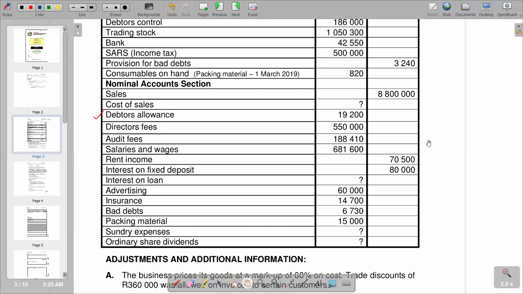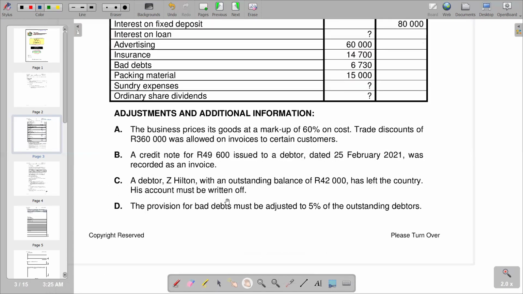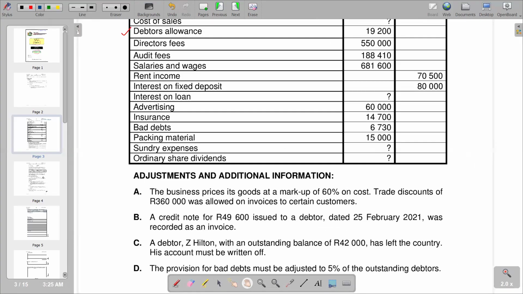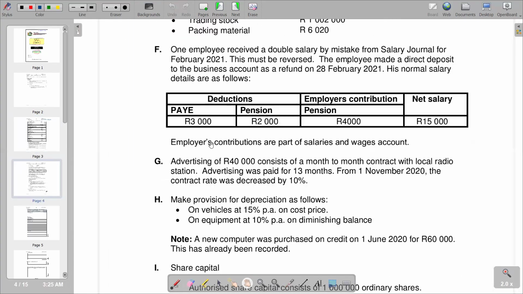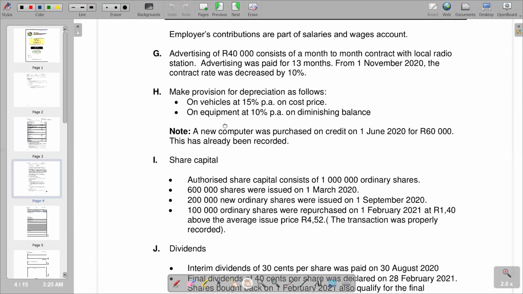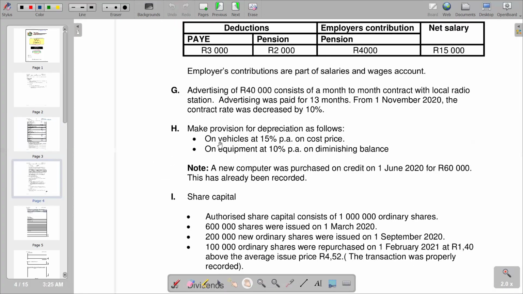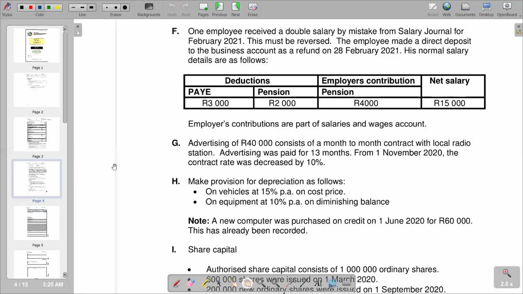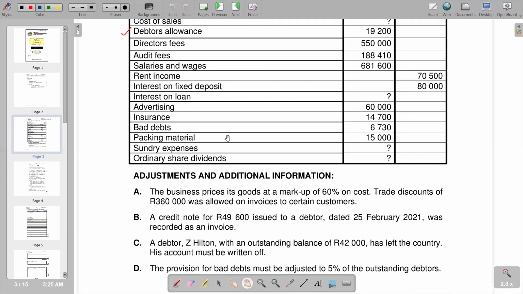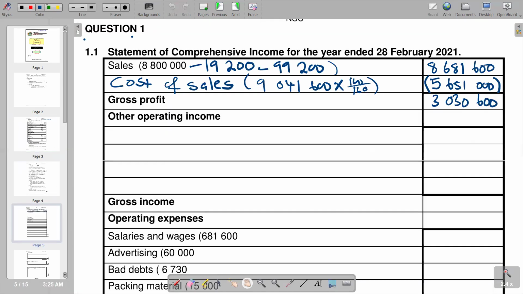So in this case, we can go to our additional information to see if we have got any adjustment. That is going to just try to go item by item and see if we have anything. Remember, you answer the question, so you'll be knowing if we had come across that adjustment of rent income. In this case, you'll see that we do not have anything. So if you do not have any adjustment, it means that the rent income that we have in the trial balance represents the rent for the period. So we've got 70,500 that we need to put as our rent income.